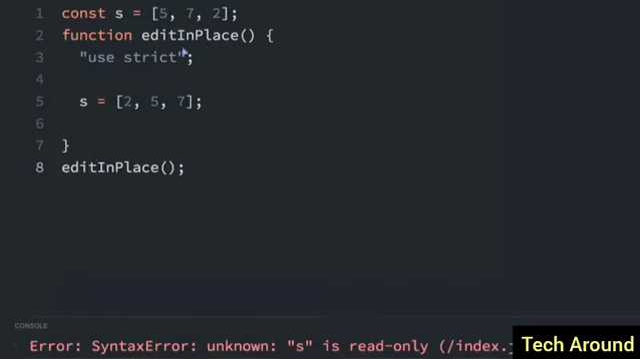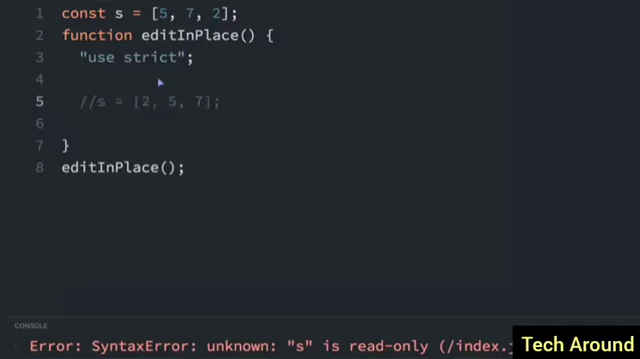While you cannot reassign a variable declared with const, you can mutate an array. So look at this example that's not going to work. First, we declare the variable s, and we assign it to an array. We declare it with const. And now we're going to reassign the variable s here. But if we do that, we're going to get the error. s is read only.